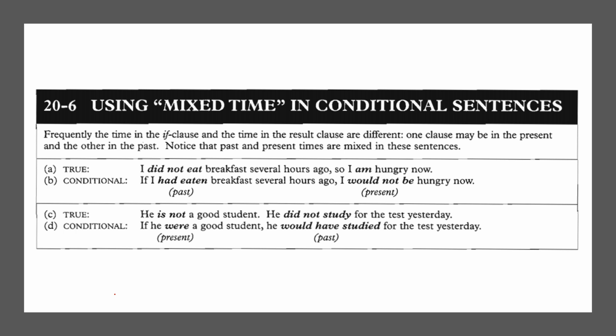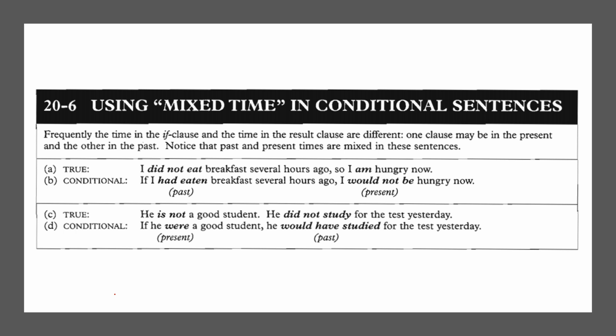And then the next example, he is not a good student. He did not study for the test yesterday. Remember, before we come to the next example, remember for negative and positive. If the real condition is in the form of positive, the conditional if must be in the form of negative, and the other way around. Then we come to the next example. He is not a good student. He did not study for the test yesterday.